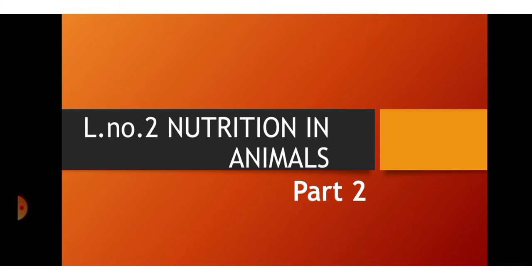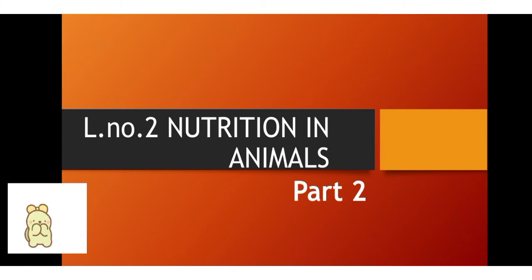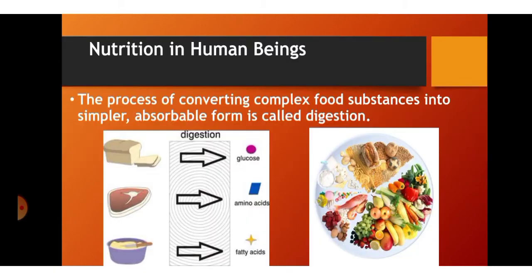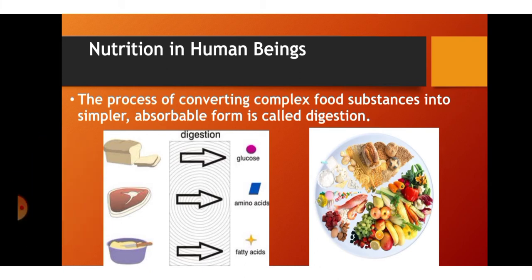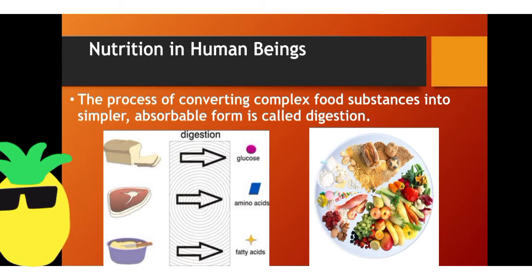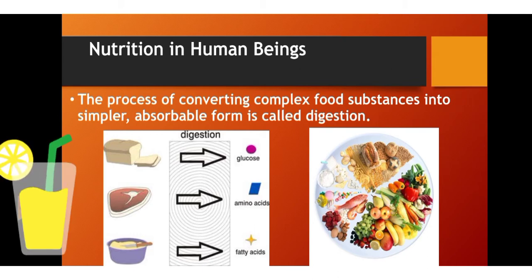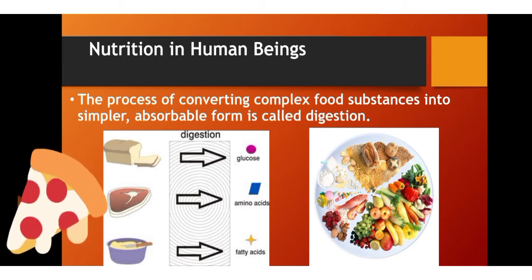We have started the series of class 7, CBSE class 7, where we have already learned about nutrition in plants. Also, we learn about lesson number 2, nutrition in animals. This is part 2 of this chapter. As we know, all human beings eat food. We eat food to get energy, and energy is nothing but the capacity to do work. The food that we eat is converted into a simpler form inside the body. We eat different types of food items. Now let us learn about nutrition in human beings.